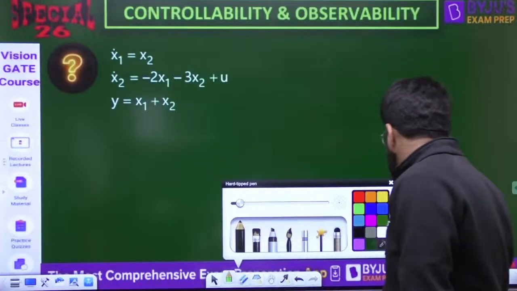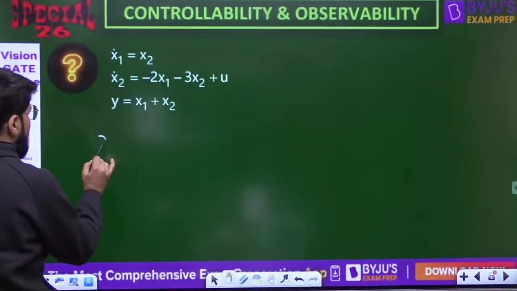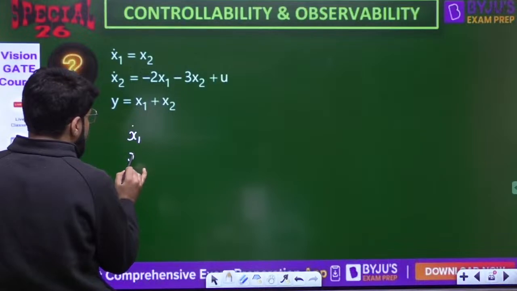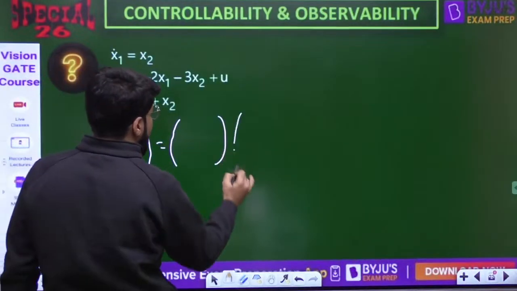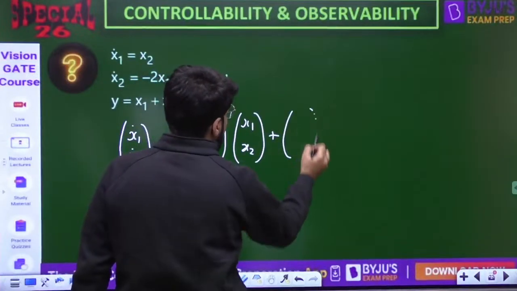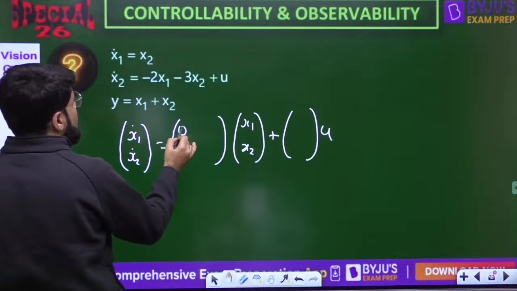So what is this question? Again, first write down in the matrix form. X1 dot, X2 dot is equal to AX. X dot is AX plus BU. So what is the coefficient of X1, X2? X1 0, X2 1.